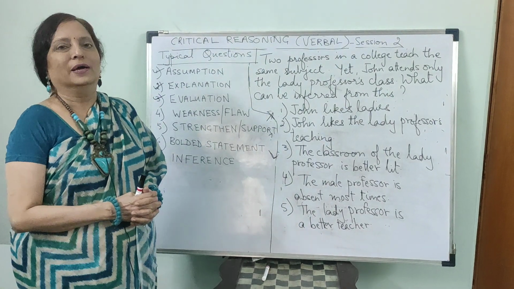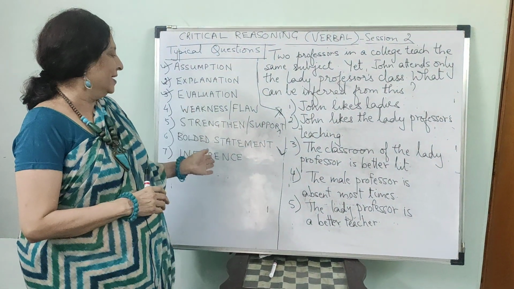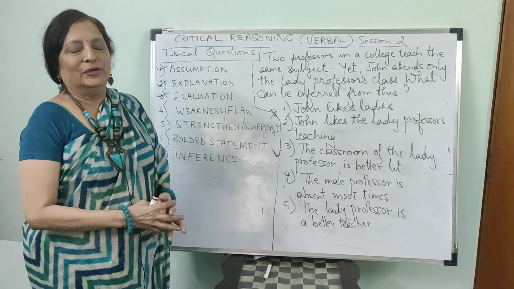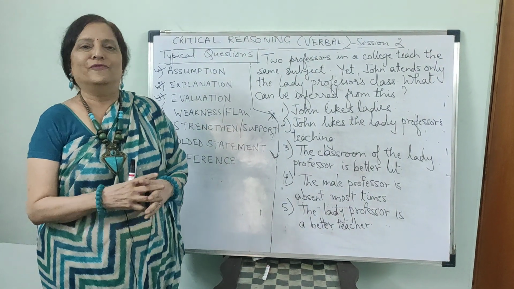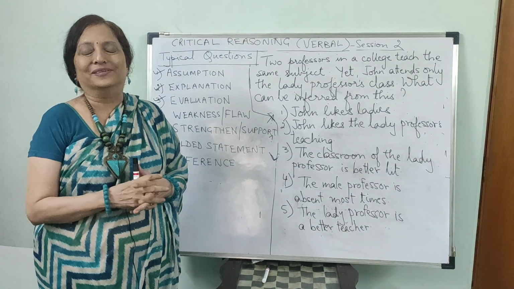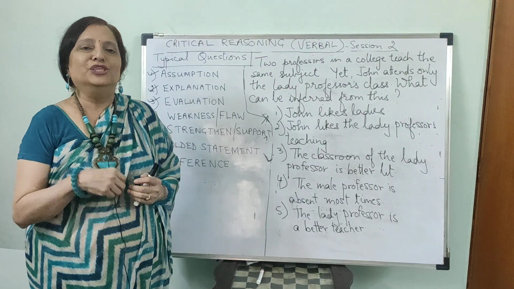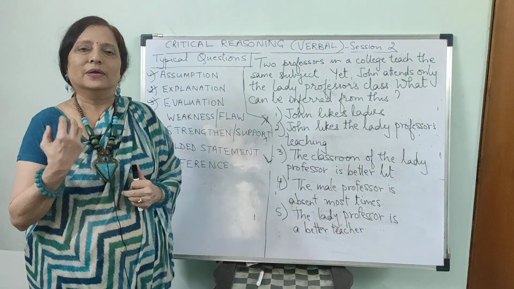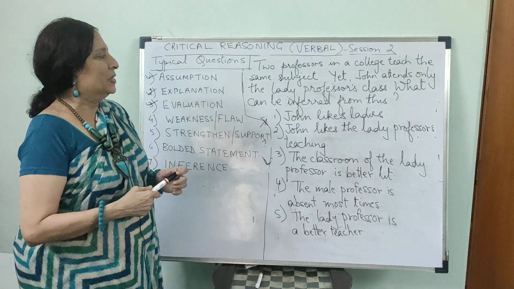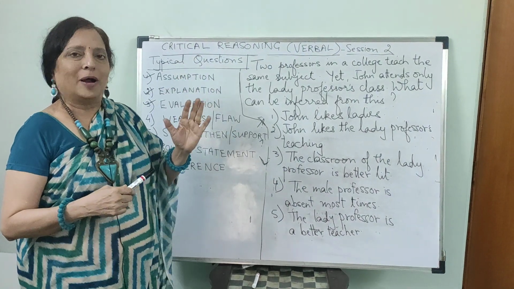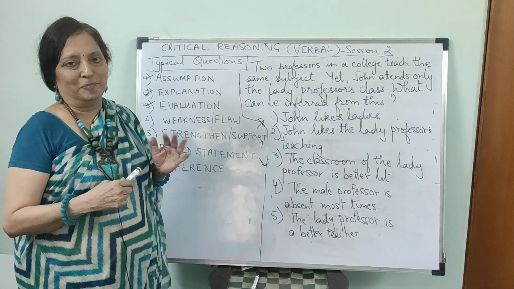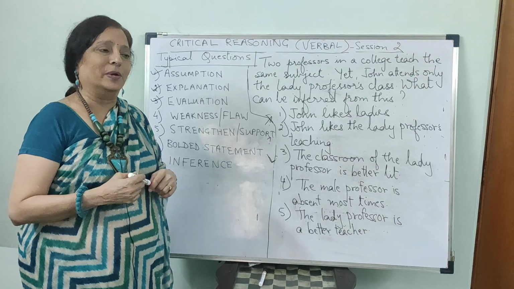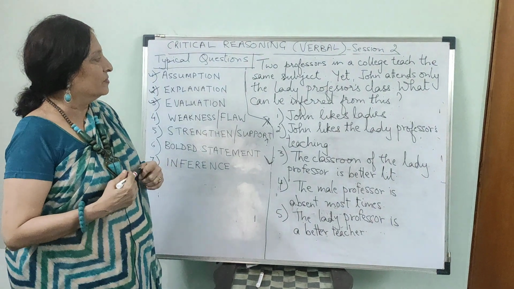Now we come to another question type, which is called inference making. Inference making is, from the given information in the argument, to deduce or draw out the right answer. So it should not be from outside the argument. The information should not be from outside the argument. So let us see an example of this.